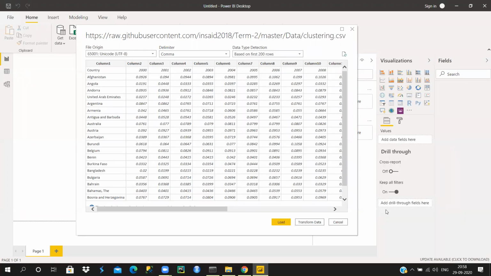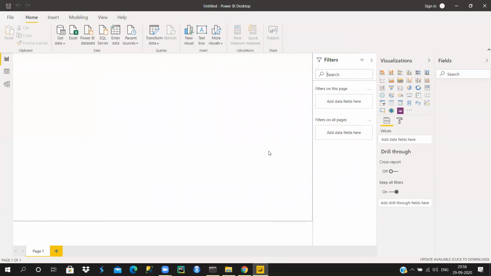So you don't have the column names here. To set the column names, we need to transform our data. Here we have this transform option. Transforming data is something like pre-processing it: you want to remove some data, remove some columns, remove some rows. So we need to transform the data. Click on transform data here.